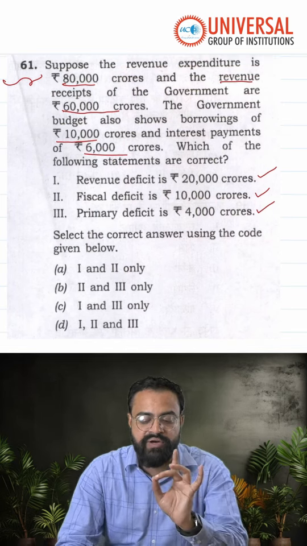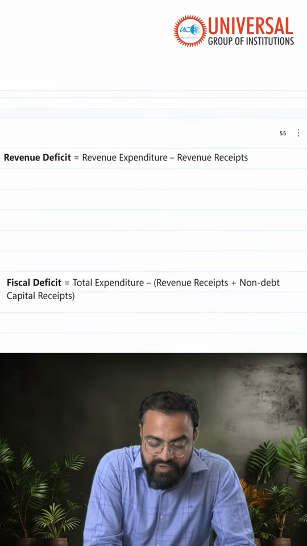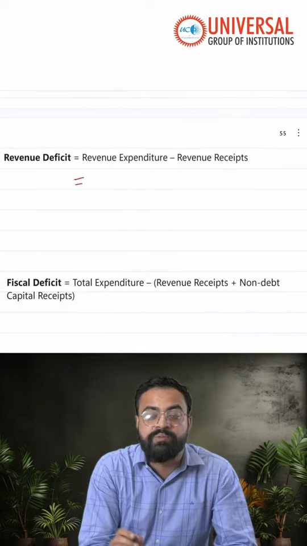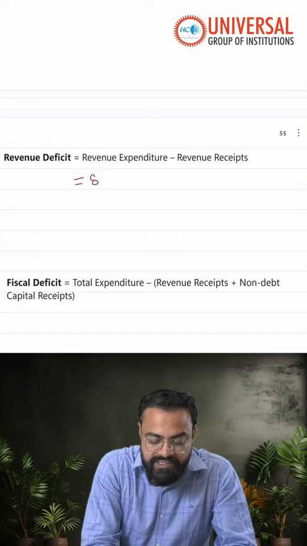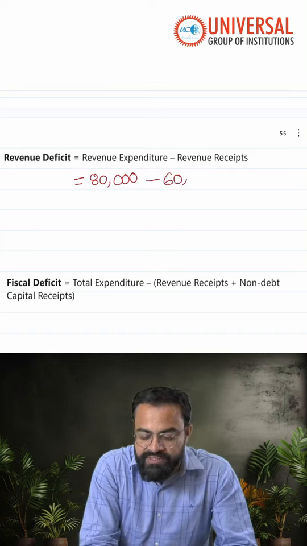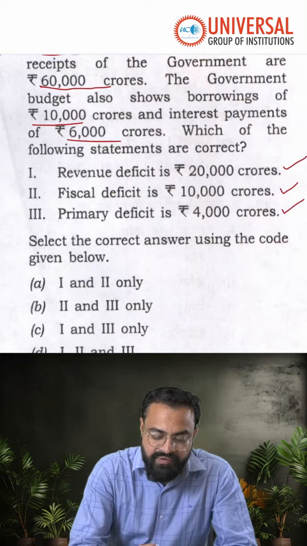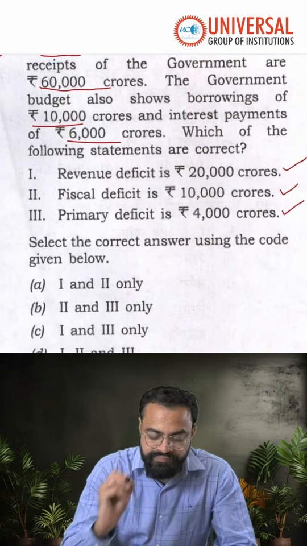He is saying the revenue deficit is 20,000 crore. We know the revenue deficit formula. Revenue deficit is nothing but revenue expenditure minus revenue receipts. So revenue expenditure is 80,000 minus revenue receipts of 60,000. The answer is that the revenue deficit is 20,000 crore. So the first statement is true.